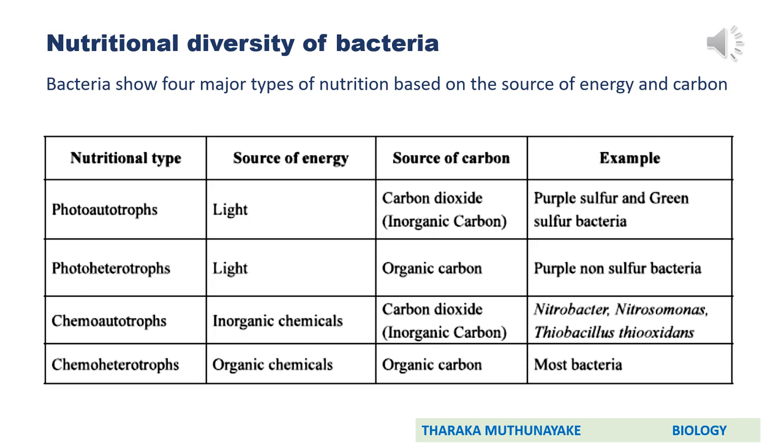Then carbon source should be carbon dioxide because they are autotrophs. So what are the examples with chemoautotrophic mode of nutrition? Those are Nitrobacter, Nitrosomonas, and Thiobacillus thioxidans. So here, carefully remember the spellings of these scientific names.